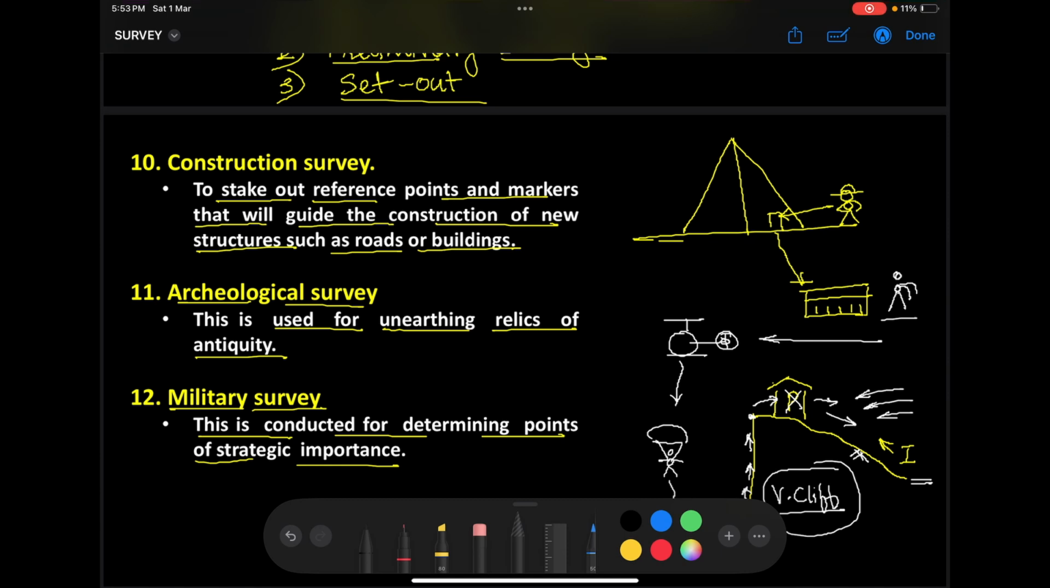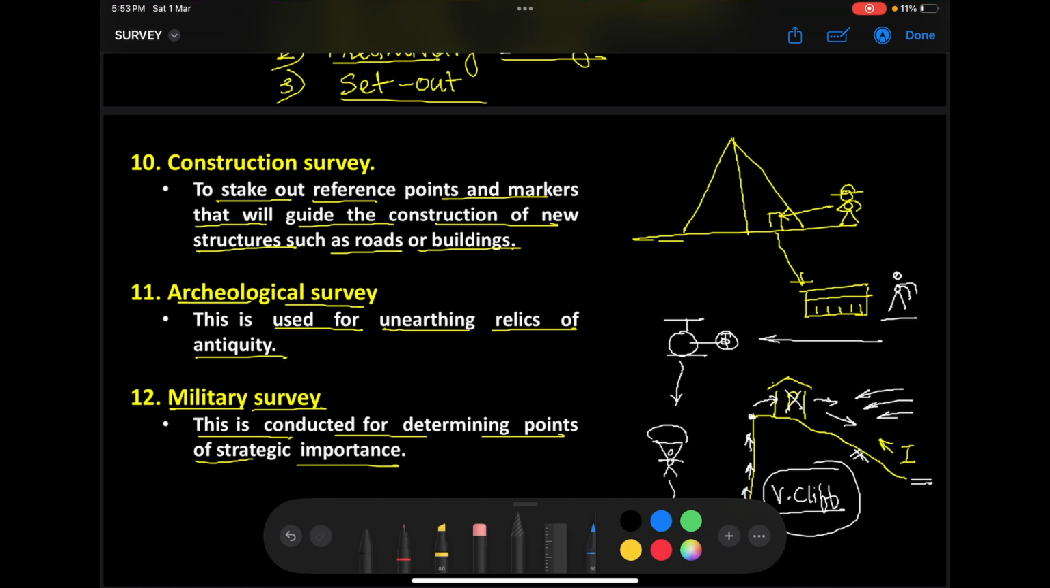So construction surveys are to stake out. Stake out means nothing but set out. Set out reference points and markers that will guide the construction of any new structures such as roads, buildings, etc. To carry forward the process of construction, whatever markers we find in the field, whatever small measurements we take in the field, all of that will be categorized under our construction surveys.